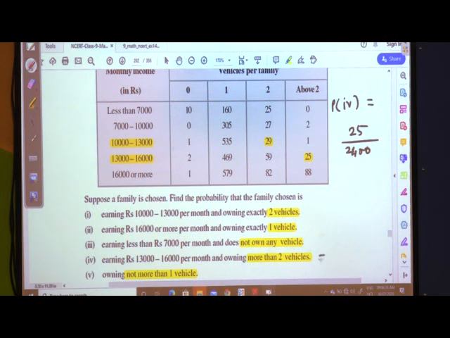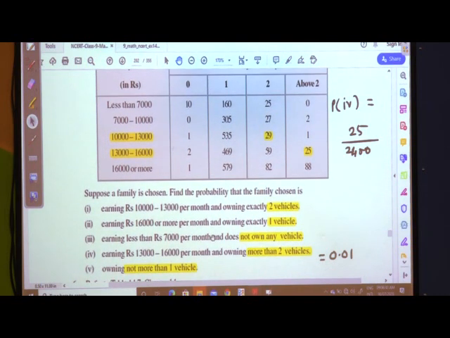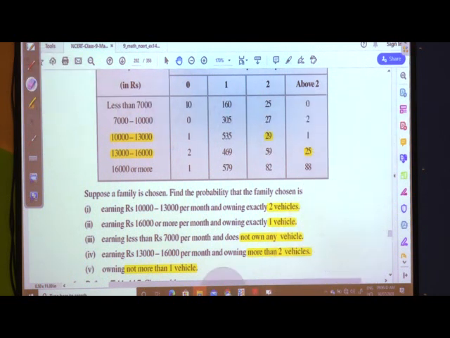It is 0.01. Now, let us go for the last thing: owning not more than one vehicle. Let us understand what exactly they are telling. Owning not more than one vehicle means if they are having 0 vehicles, then also they are considered.